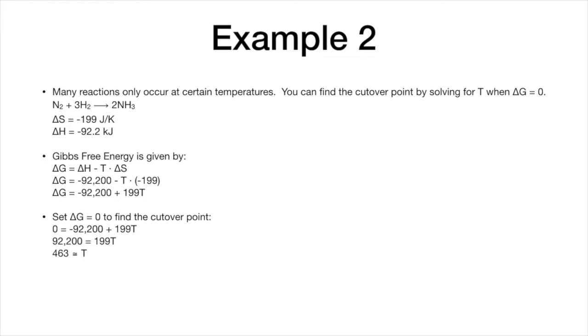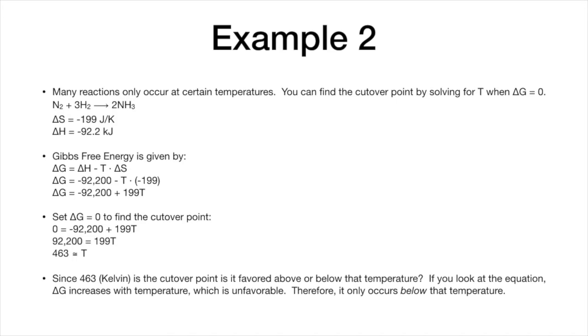So what that means is that 463 is the cutover point, but is it favored above or below that temperature? Well, if we look at the equation, we can see that delta G, our Gibbs free energy, increases with temperature, and Gibbs free energy increasing is unfavorable. So therefore it only occurs below that temperature.